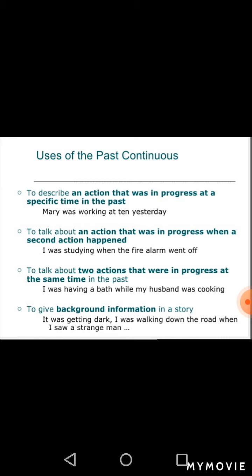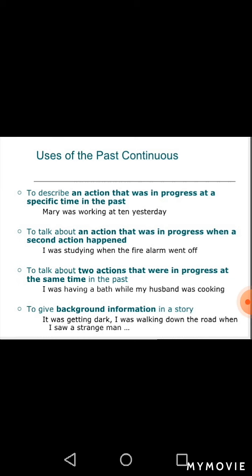Next one is to talk about two actions that were in progress at the same time in the past. For example, I was having a bath while my husband was cooking. Here are two actions, bath and cooking, and both actions happen simultaneously.